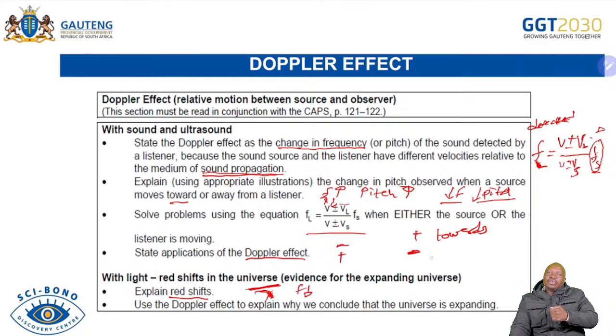The opposite of that, which is not prescribed, will be the blue shift: when the wavelength decreases and the frequency is increasing, we're talking about blue shift. But in grade 12 we discussed the red shift, where the wavelength is increasing and the frequency is decreasing. So the stars use the Doppler effect to explain why we conclude the universe is expanding. It's expanding because we are seeing these objects moving away, which means the wavelength is increasing, hence the frequency is decreasing.